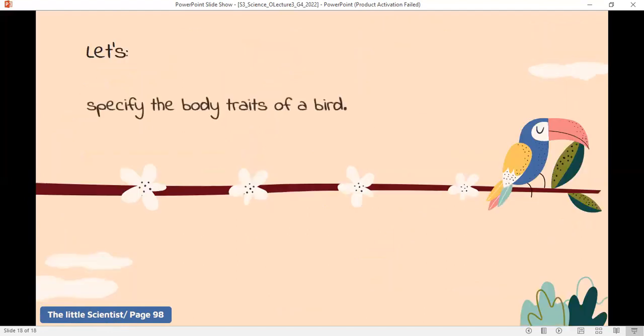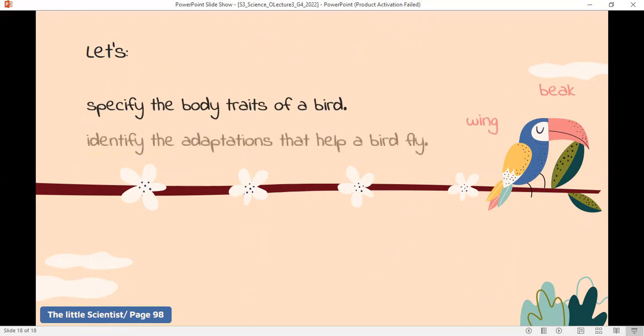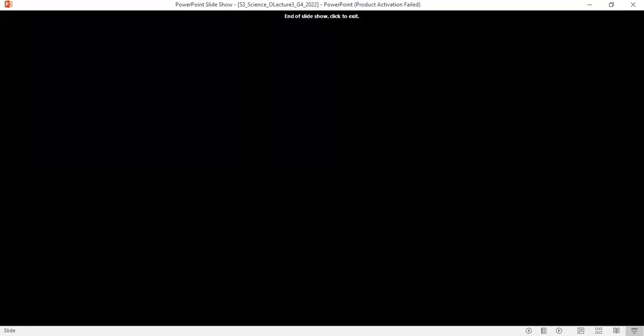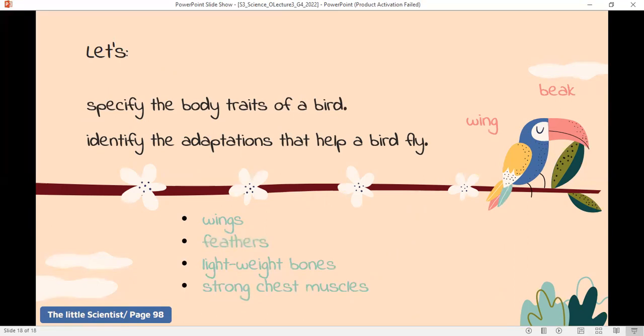And that's it for today. So you know now that birds have a beak or a bill to eat. Their beaks are different because they eat different things. Those animals have two wings and two legs. There are four different things that help birds fly, which are the wings, feathers, lightweight bones, and strong chest muscles. But there are some examples of birds that cannot fly, although they have wings, like ostriches, cassowaries, dodo birds, elephant birds, kiwi birds, and emus, which are all examples of flightless birds.